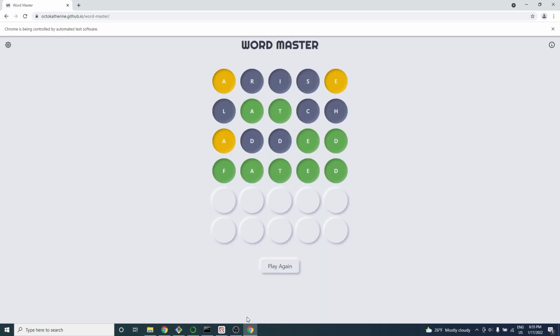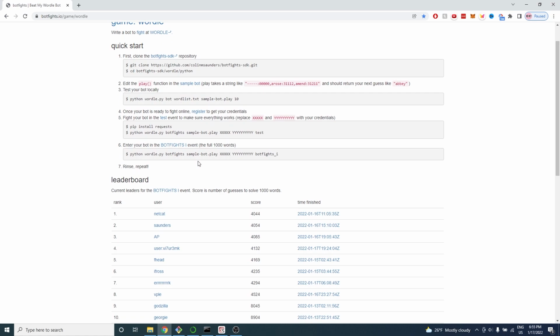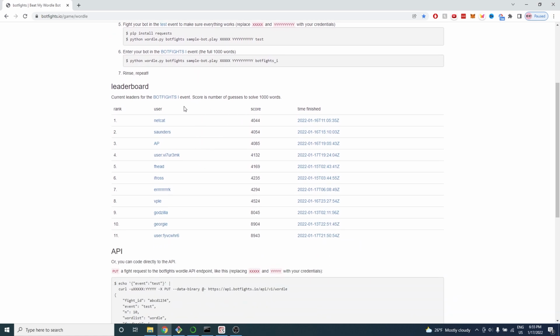There's something else I want to try. There's an ongoing BotFights competition where we can submit a Wordle bot and compete with other bots. The leaderboard shows how many attempts it took these bots to solve 1,000 Wordle puzzles. The leaders average just over 4 attempts per puzzle. Let's figure out how to participate.